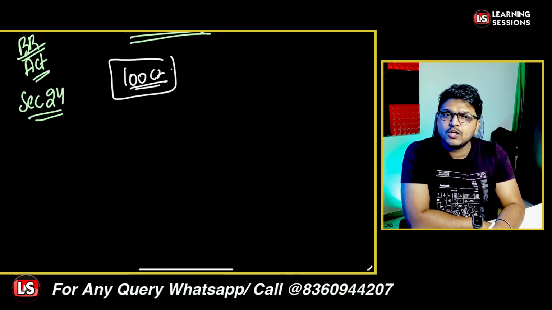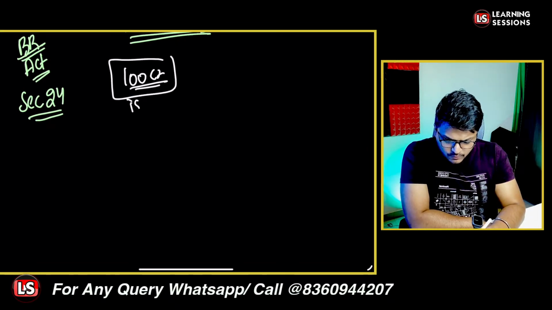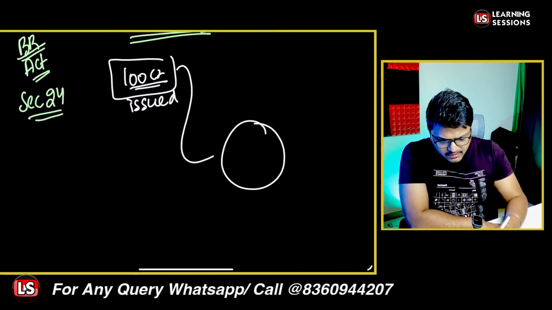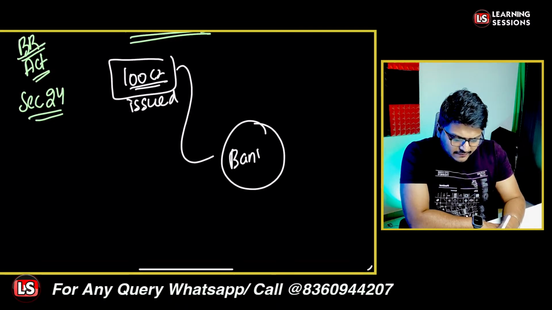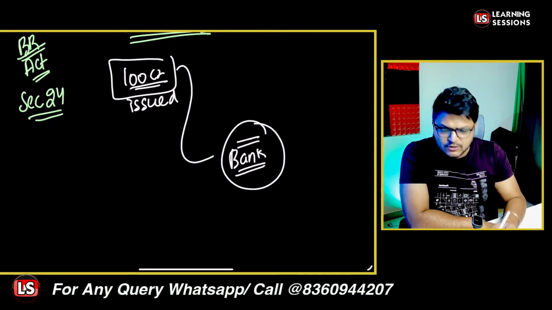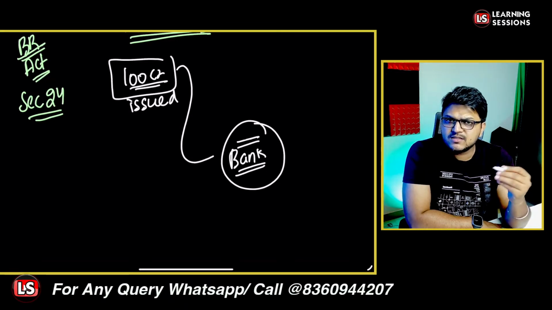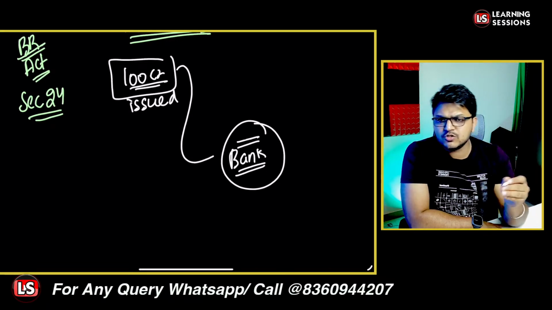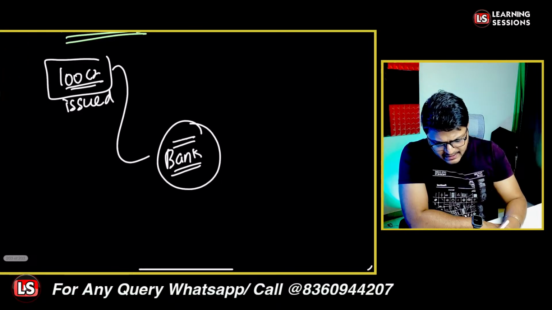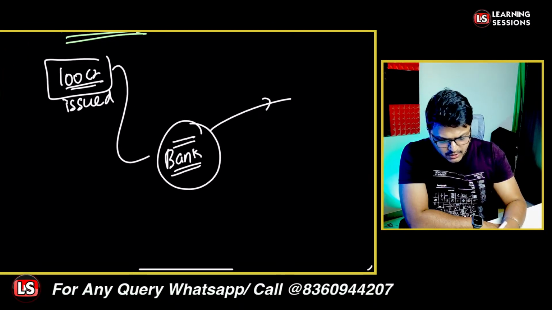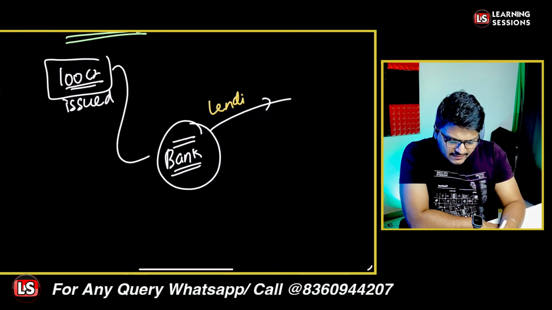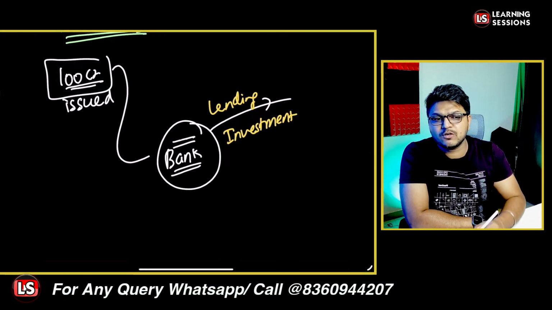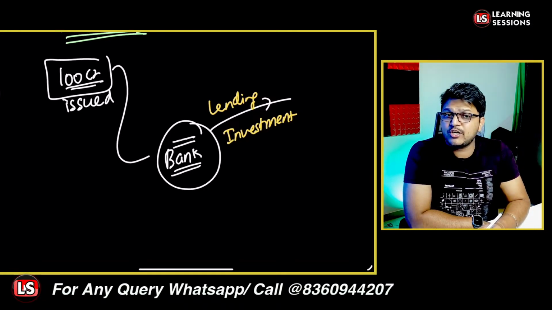Now let's say people are depositing the money with the bank, and the bank is to maintain some risk weighted assets and provisions, and the bank will be lending these funds or making investments in different avenues so as to make profits, because the banks also have to pay interest to the depositors.